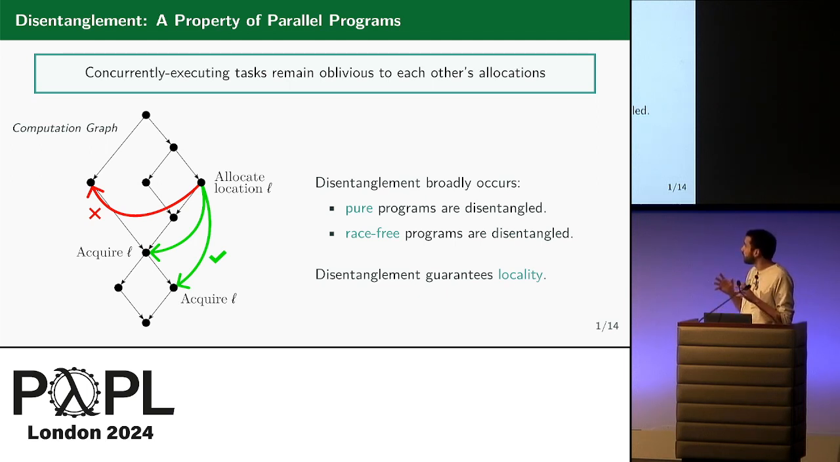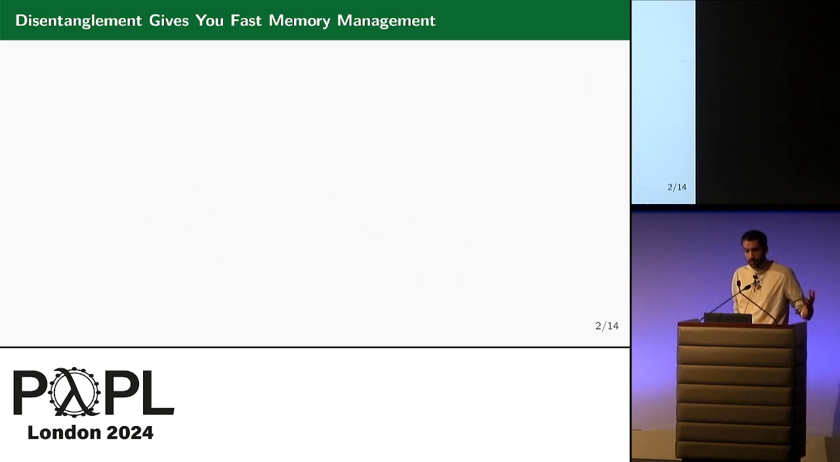And again, as Stefan says, disentanglement guarantees a kind of locality, meaning that you can equip each task with its own local heap. And this is very useful. Indeed, thanks to this locality, disentanglement gives you fast memory management. Because each task has its own heap, it does not need to synchronize with other tasks for a garbage collection.